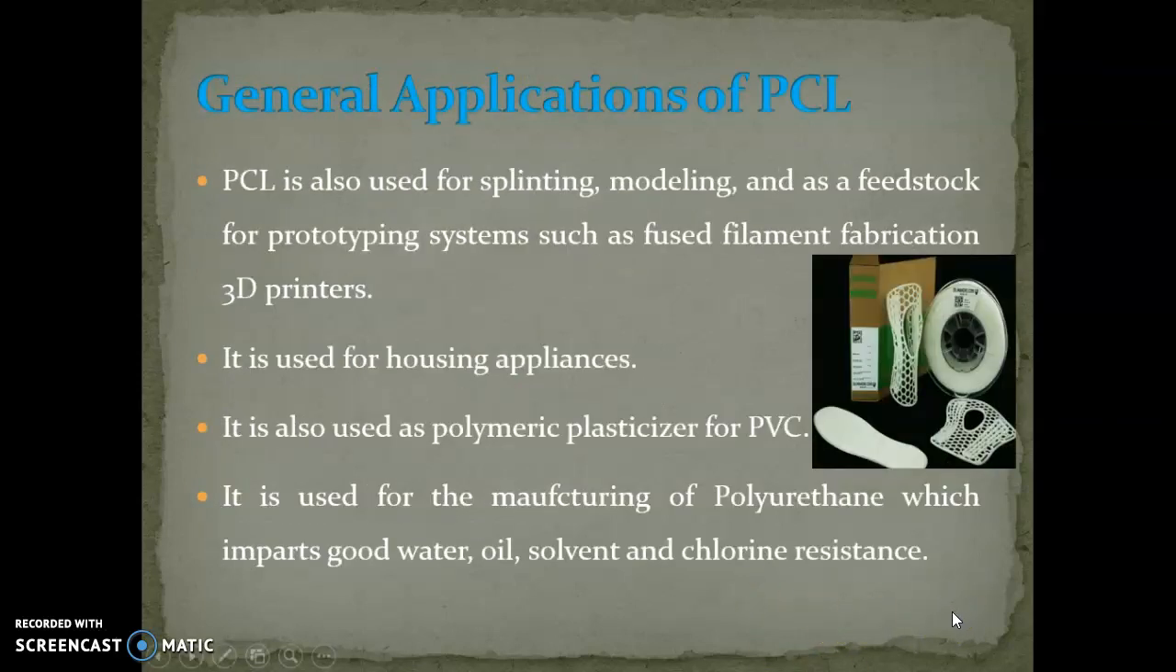Now these are some general applications of PCL. PCL is also used for splinting, modeling and as a feedstock for prototyping systems such as fused filament fabrication, 3D printers. Some of the examples are this. It is used for housing appliances. It is also used as polymeric plasticizer for polyvinyl chloride. It is also used for the manufacturing of polyurethane, which imparts good water, oil, solvent and chlorine resistance.